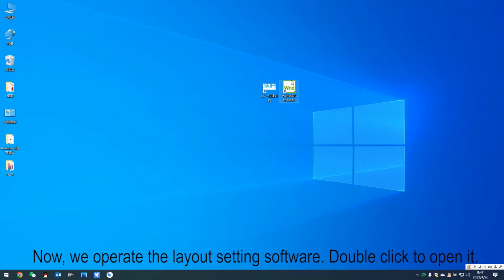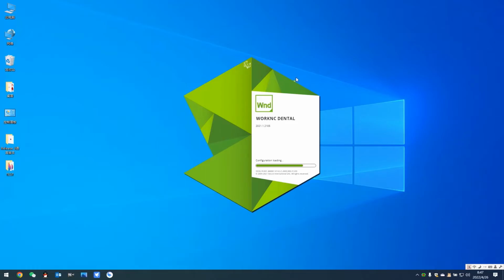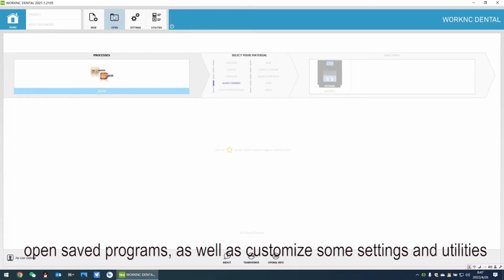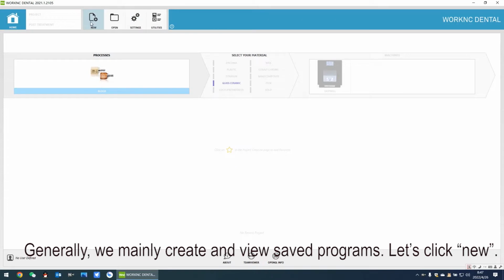Now, we operate the layout setting software. Double-click to open it. We enter the home screen. Here, we can create new programs, open saved programs, as well as customize some settings and utilities. Generally, we mainly create and view saved programs. Let's click New.